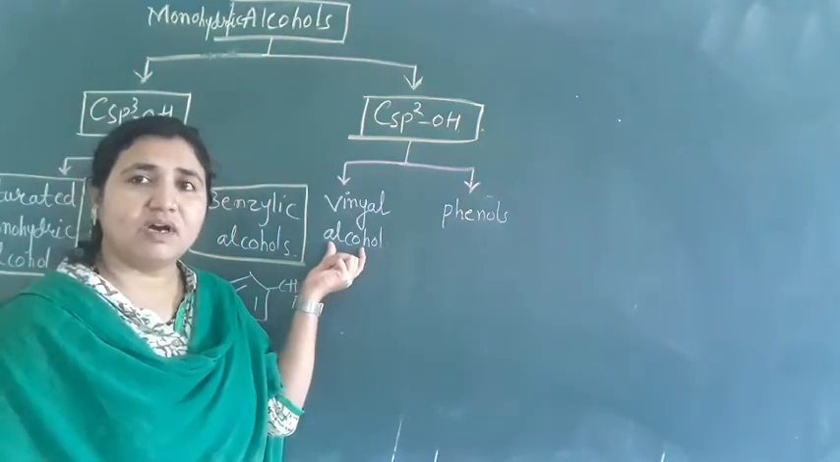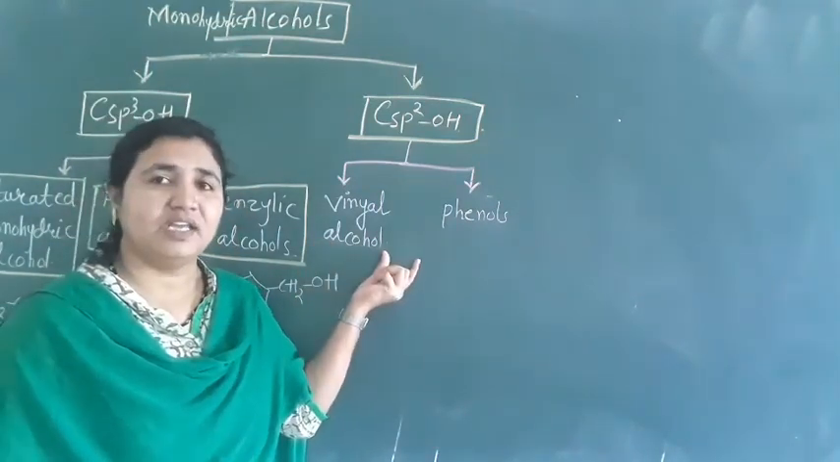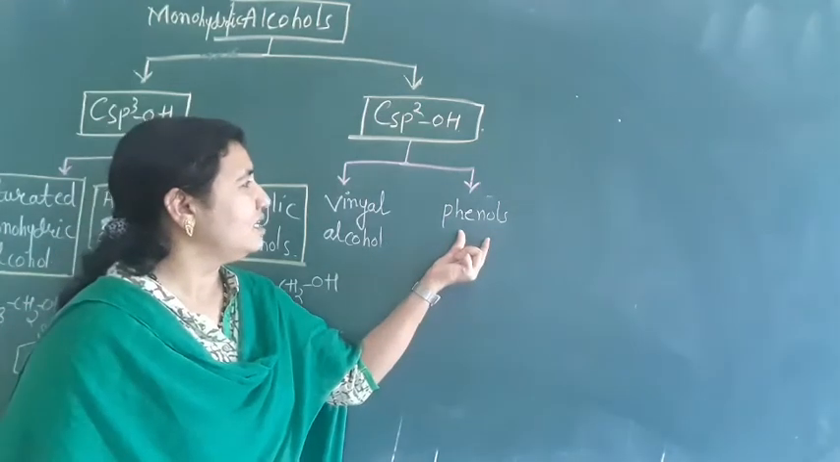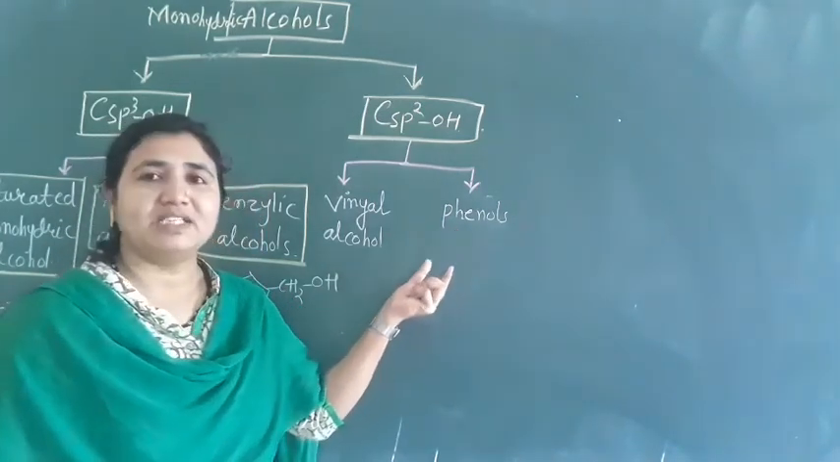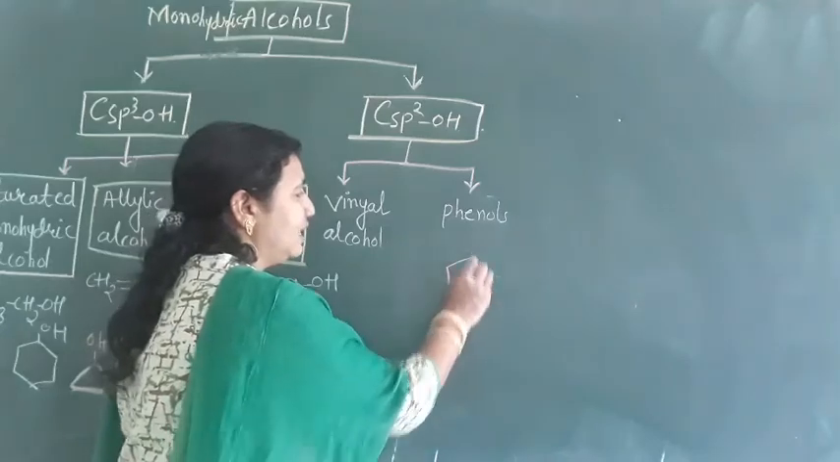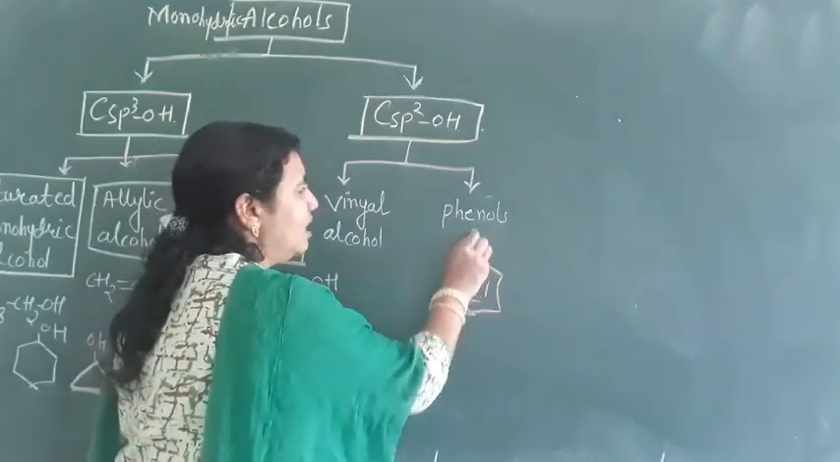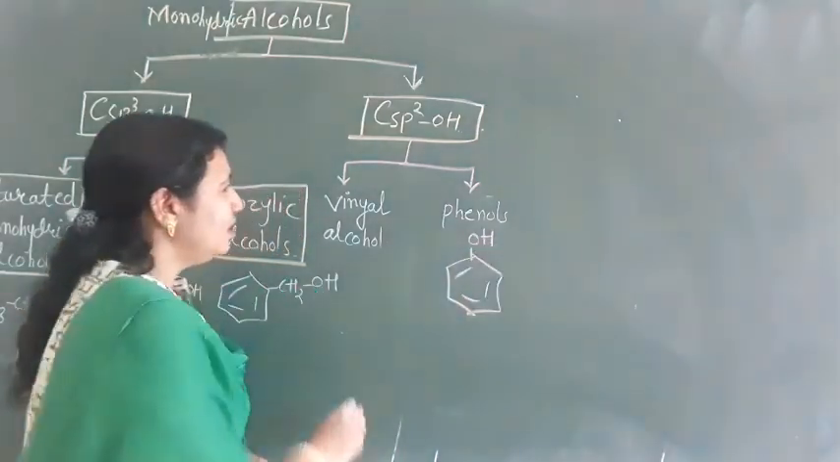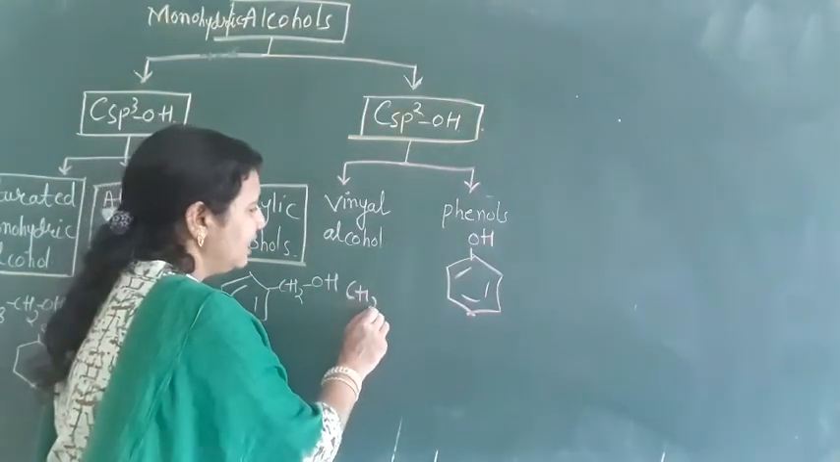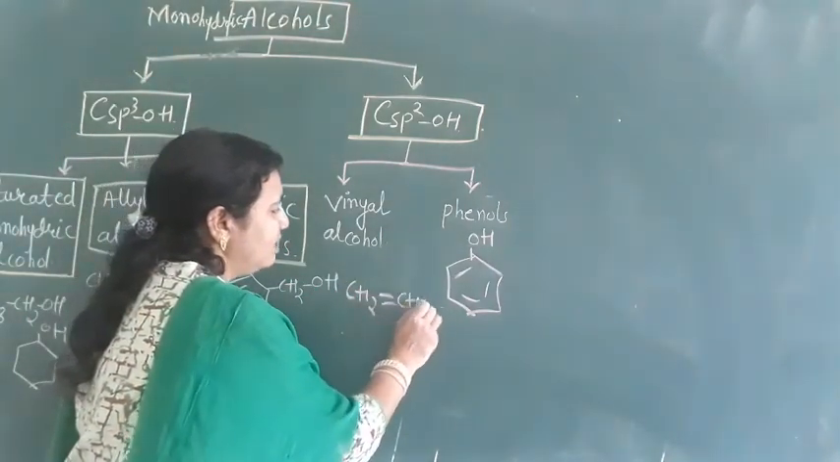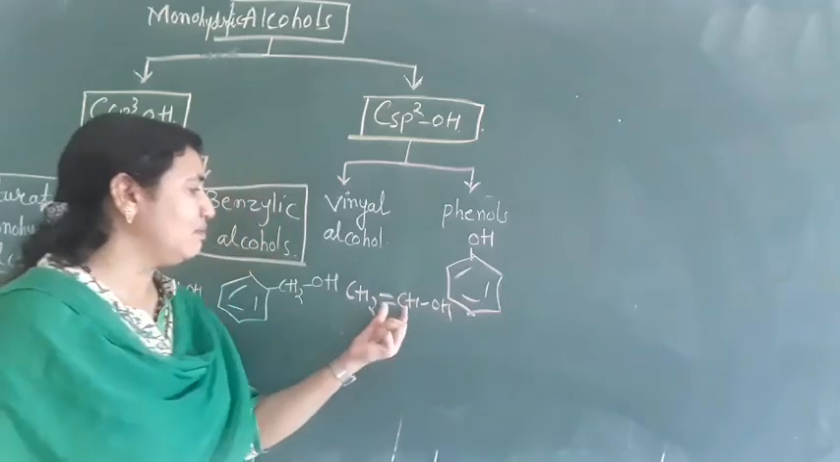In vinylic alcohol, it will be in an aliphatic chain here. And here this OH group will be attached directly to the aromatic ring. So it is phenol here, and in vinylic alcohol the OH group will be attached directly to the carbon-carbon double bonded atoms.